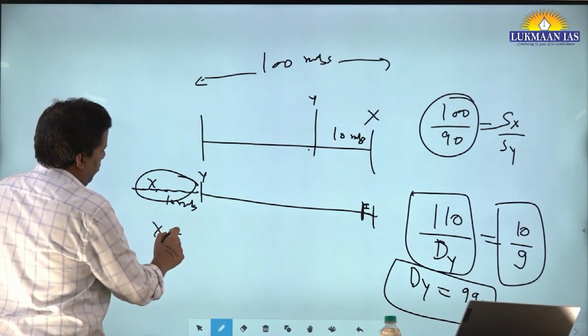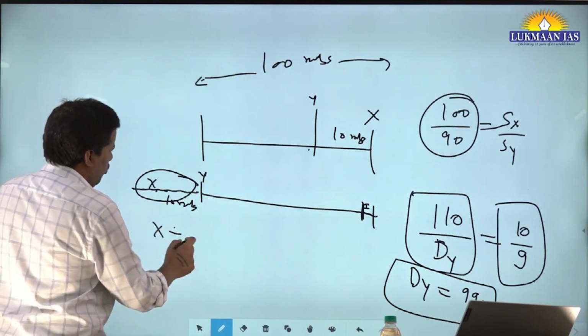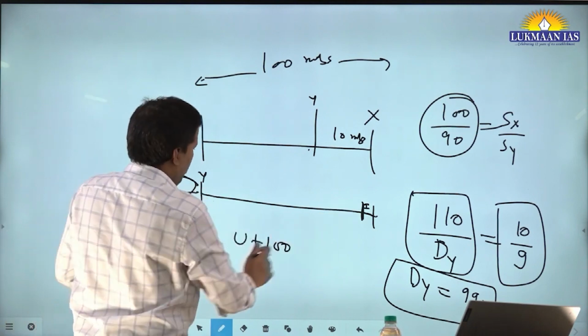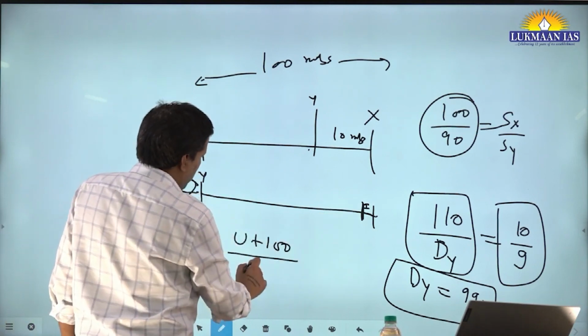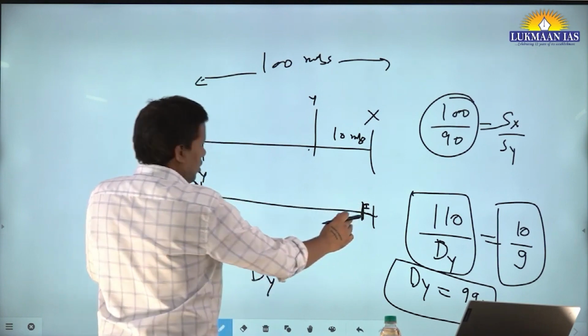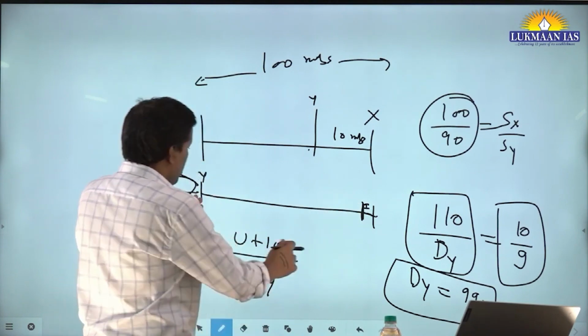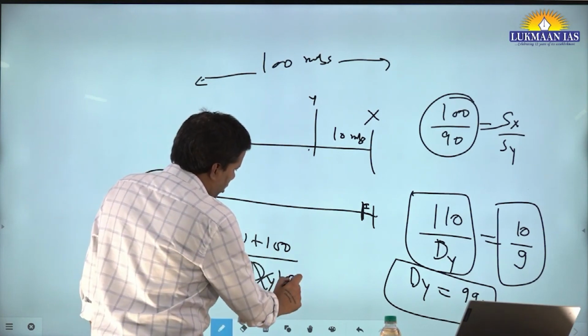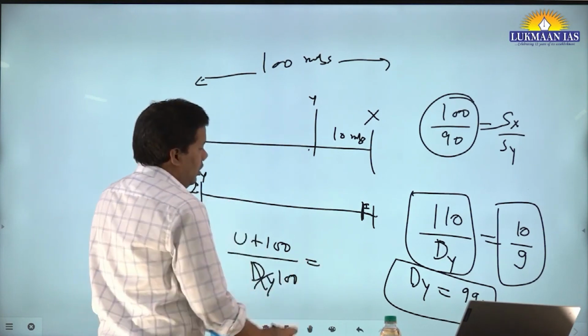I'm assuming this distance u. I'm assuming this distance u plus 100 meters upon the distance traveled by Y. The distance traveled by Y has to be 100 only because it is given, equal to 10/9.